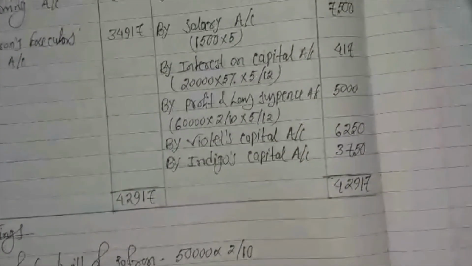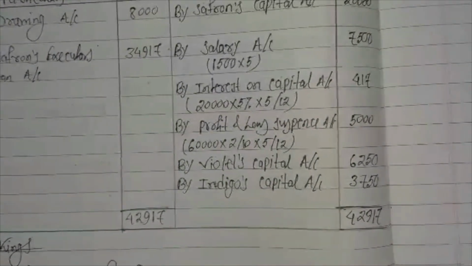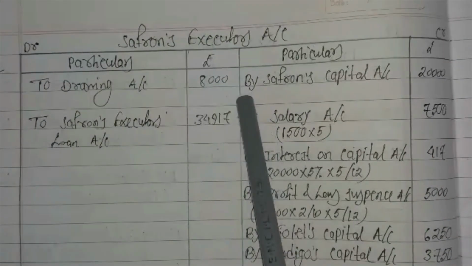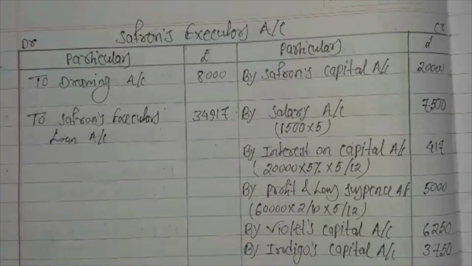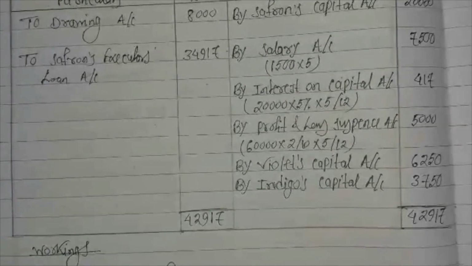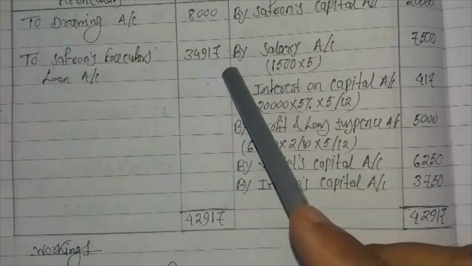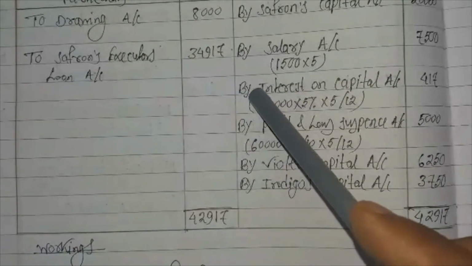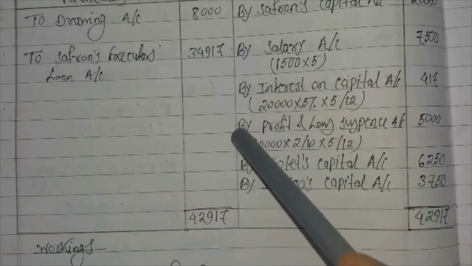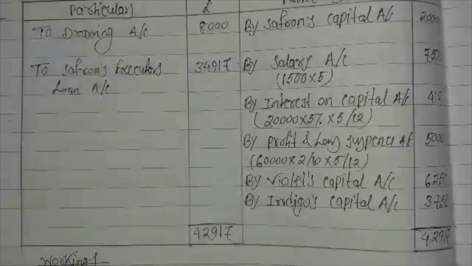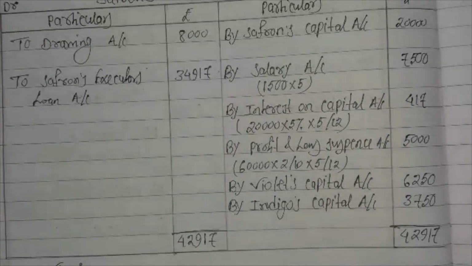So the total in the credit side becomes 42,917. In the debit side, the drawing amounted to 8,000. So if we deduct 8,000 from our total 42,917, we get the Saffron's executor's loan account 34,917. So it is the total amount which is transferred to Saffron's executor's loan account. In that way, we can solve the problem of the death of a partner. Okay, thank you.